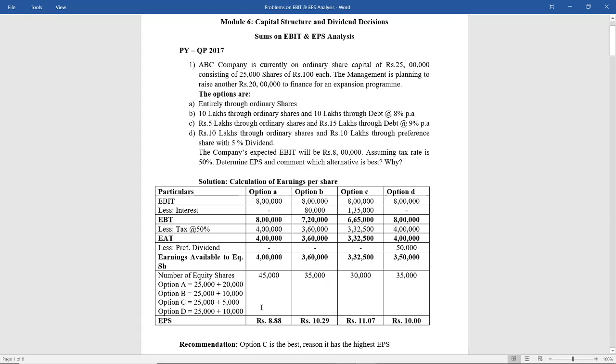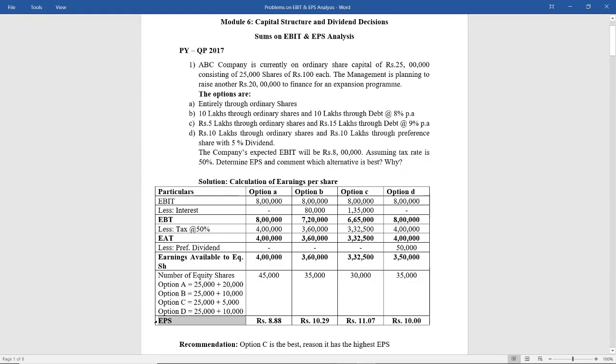See students, this is only the number of equity shares which they are having presently and in future also, if they are planning to raise the funds. So just add the present and the amount that they are planning to raise. 25,000 plus 20,000, number of equity shares is 45,000, 35,000 for option B, 30,000 for option C, and for option D 35,000. Next is to calculate EPS.